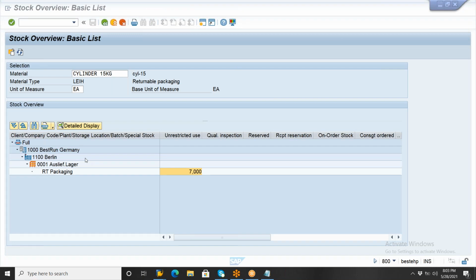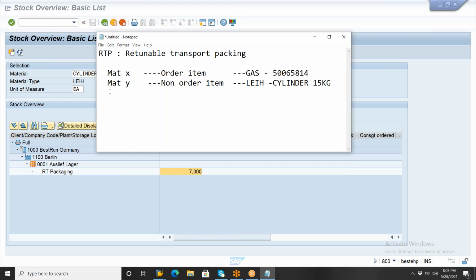Once again, if you observe, RT packing material is also a special procurement. Here we are ordering one material, and along with the ordered material the vendor will give us the non-order item. The order item you can create with any material type, but the non-order item must be created with material type LEH. I gave gas cylinders as an example; you can also take oil drums. The oil can be created with any type, and the drum should be created with LEH. Whatever materials you are returning, you need to create with LEH.